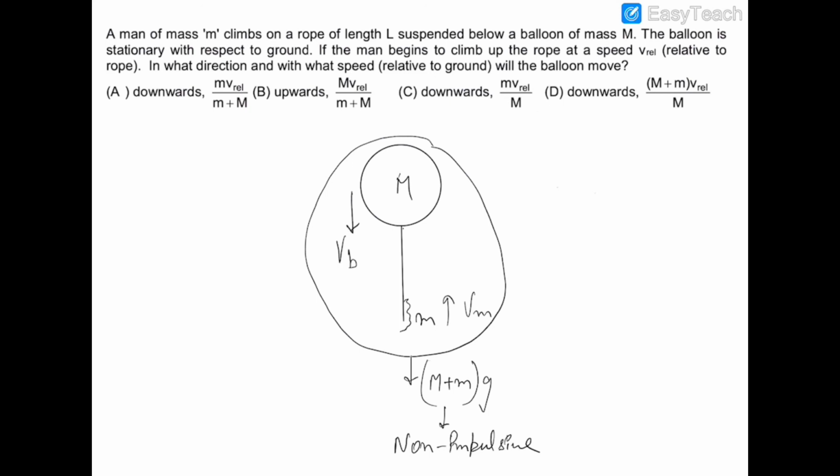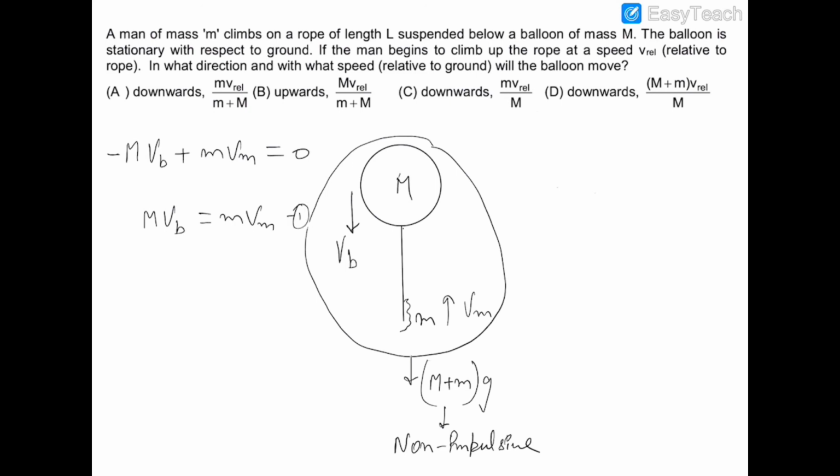So we can write that M vb, which is the momentum of the balloon in the downward direction, plus small m vm, which is the momentum of the man in the upward direction, is 0, and therefore M vb is equal to m vm. This is the first equation.